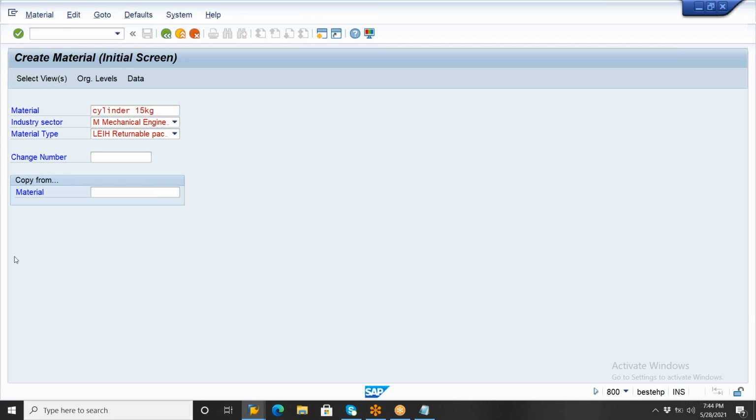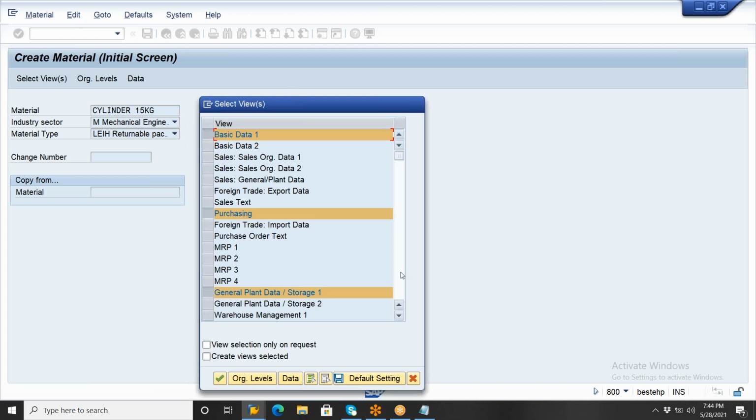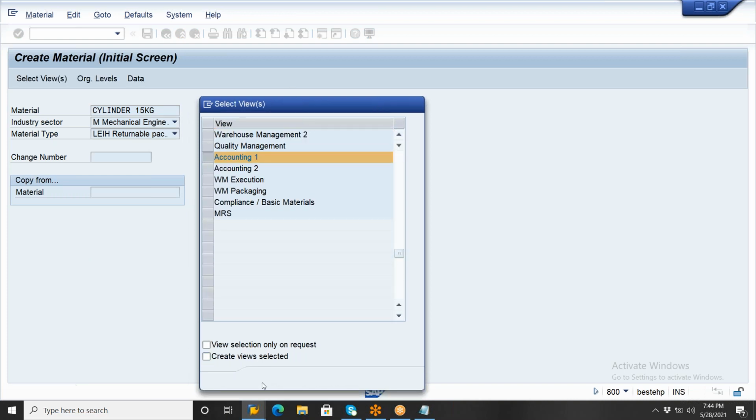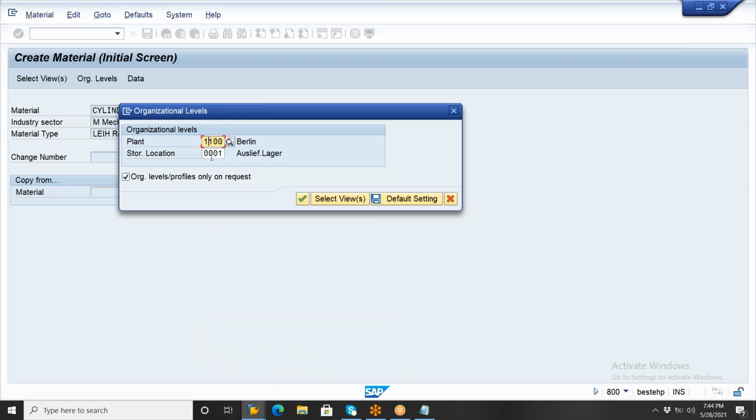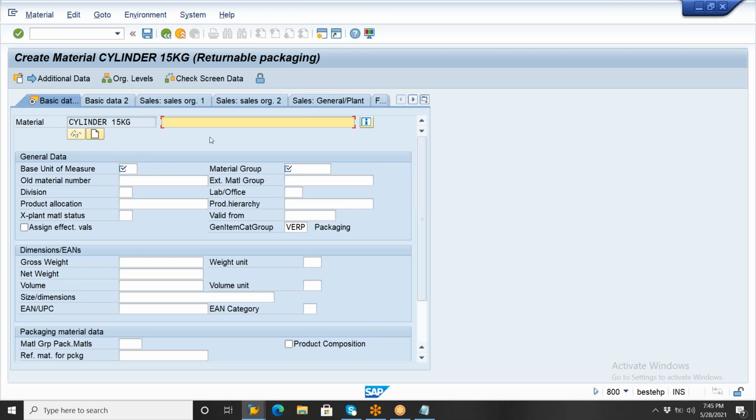Now go and enter the selection views. So with the basic MM views, enter the basic MM views. Then enter the org levels. What is your plant here? Plant 11 at location 001. Now click on continue. Now please observe, this is the cylinder, right?